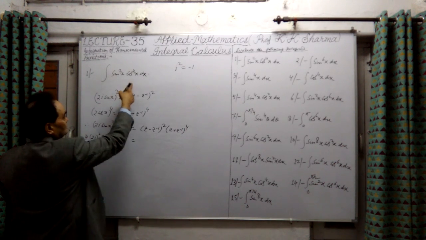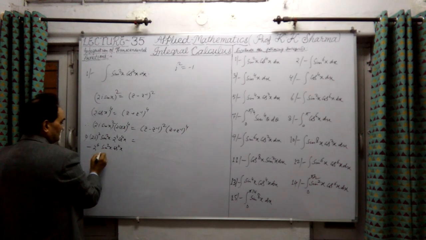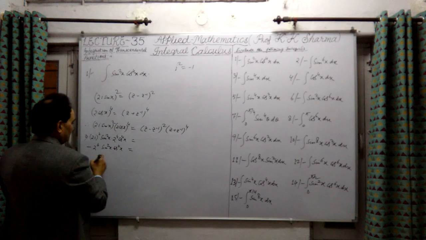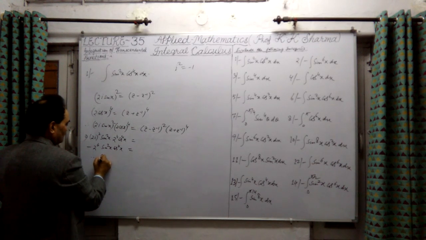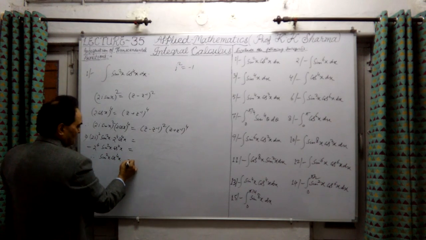That means sine square x into cos⁴x is what we have to find out.